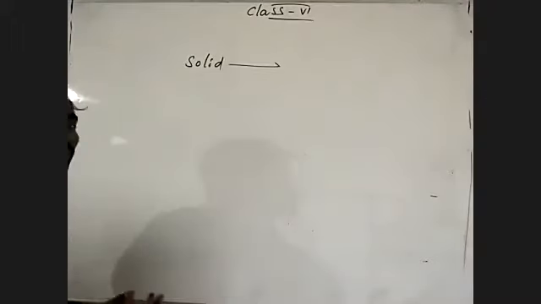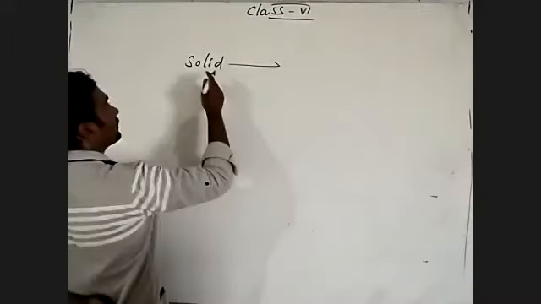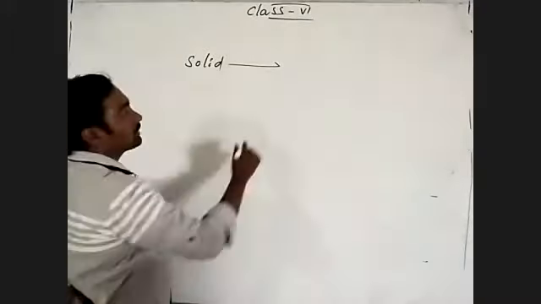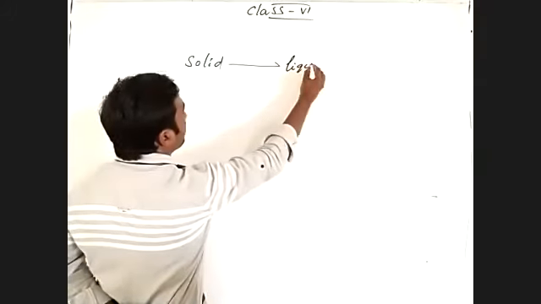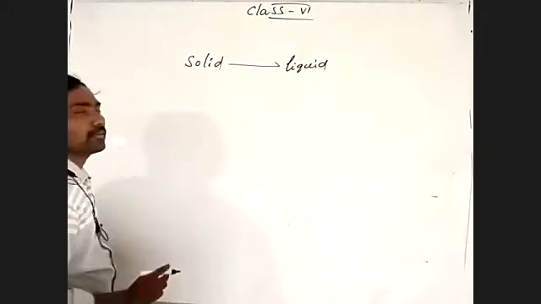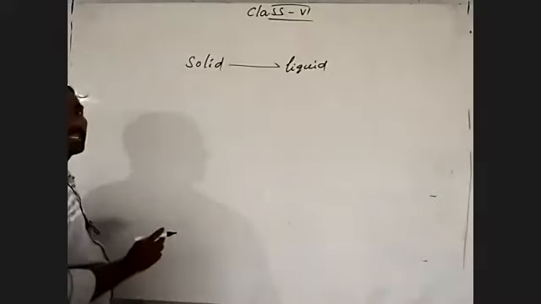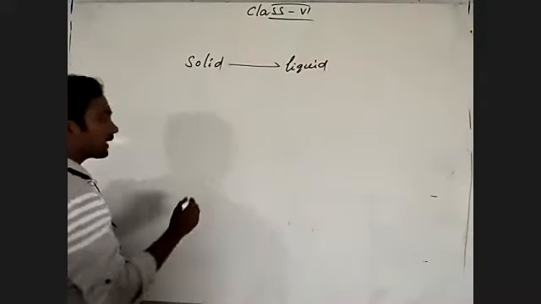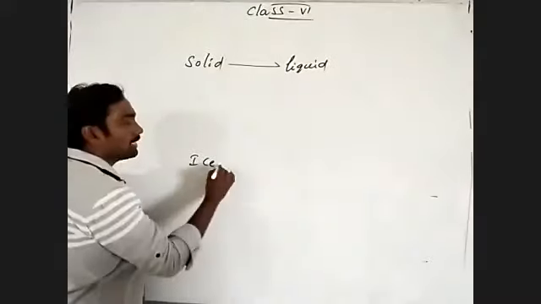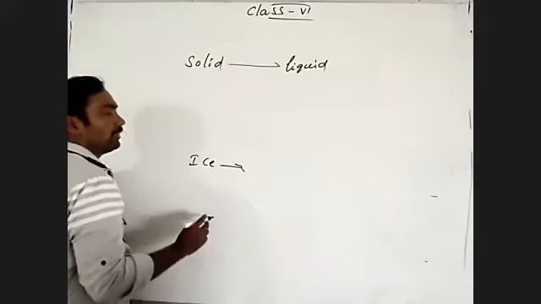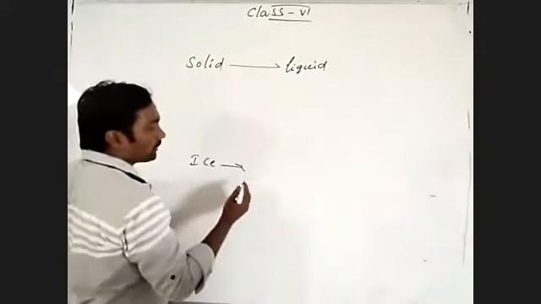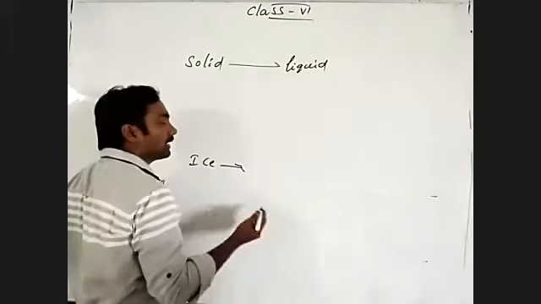It starts to melt. Means what happens? The solid state of a substance changes into the liquid state of a substance. Generally, if you take ice and give it heat energy at a particular temperature, and give more and more heat energy, what happens?